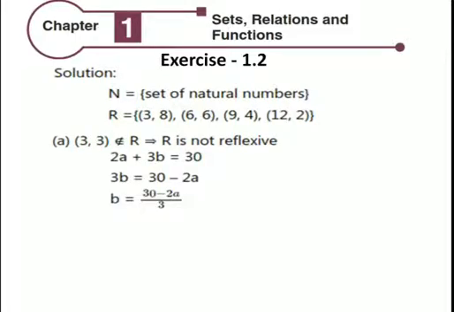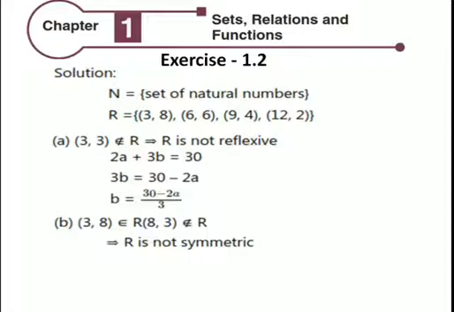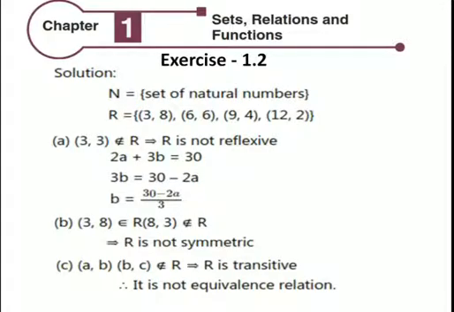Then (3, 3) does not belong to R, so R is not reflexive. 2A plus 3B equals 30, then the B value is (30 minus 2A) by 3. (3, 8) belongs to R, but (8, 3) does not belong to R. R is not symmetric. (A, B), (B, C) belong to R. R is transitive. It is not an equivalence relation.